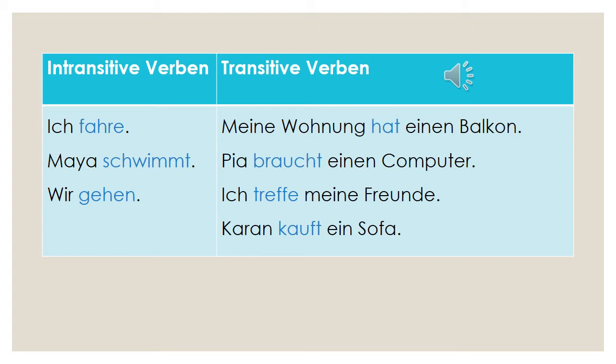So the verbs that need an object to complete the meaning are called transitive verbs. And the ones which do not need an object are called intransitive verbs. So we have transitive verbs in this section, the verbs that need an object. So two things are very important. Subject, whether the verb is transitive or intransitive, is inevitable. It has to be there in any sentence. Correct? But now for transitive verbs, an object is also very important. It cannot do without an object. So whenever you have a transitive verb in the sentence, two things are important: there should be one subject and one object.